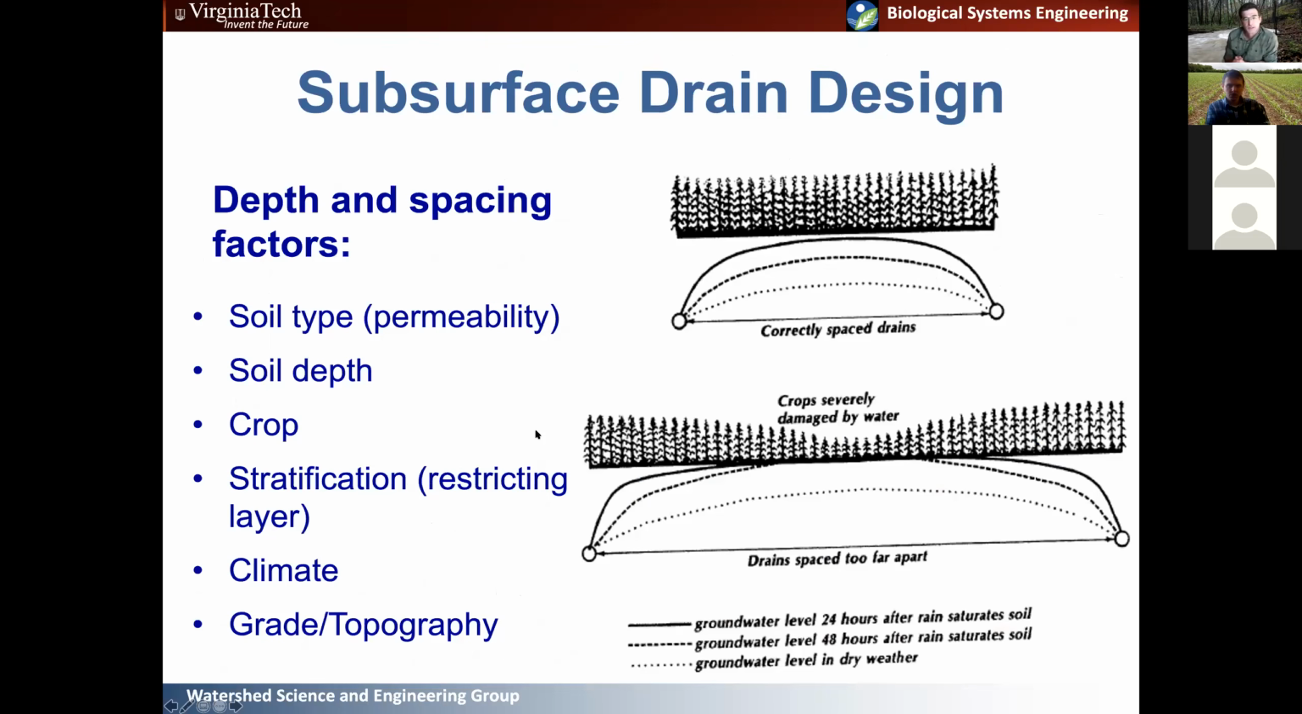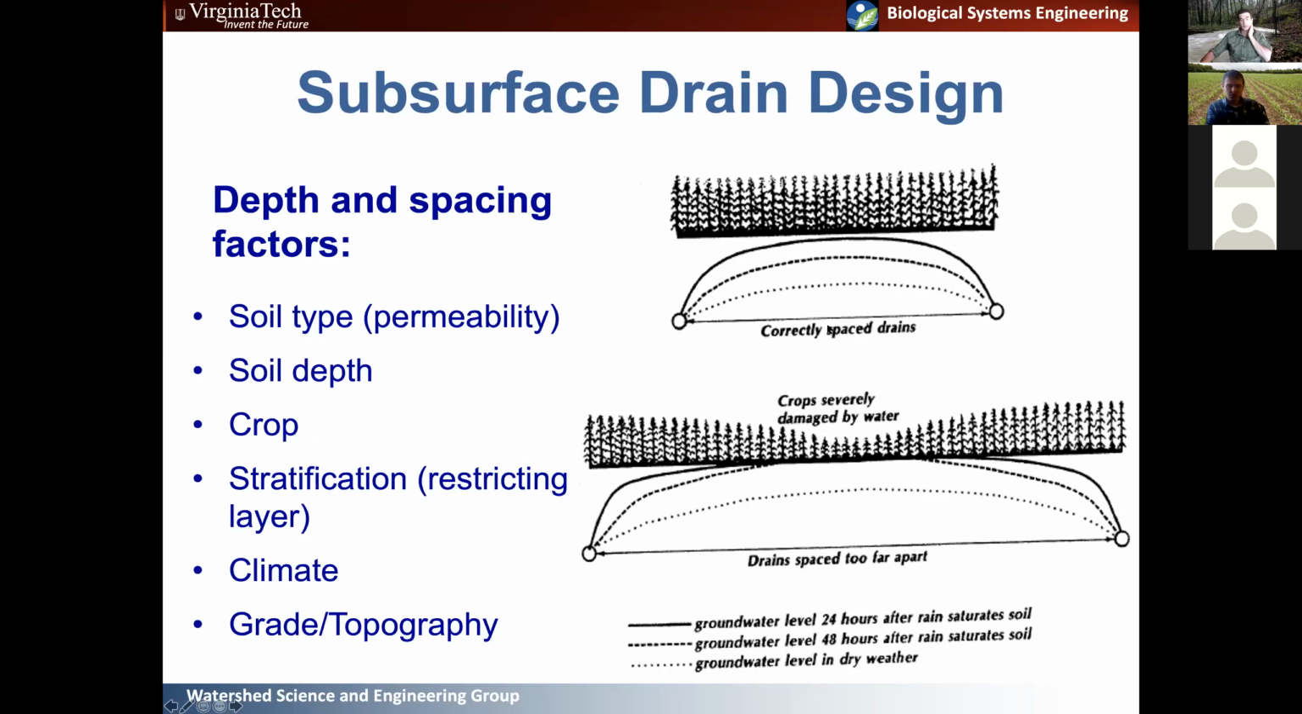Okay, so some things to consider in subsurface drain design, different factors for depth and spacing, right? One is the soil permeability. Again, we mentioned this previously. Heavy clay soils or compacted soils probably not amenable to a subsurface drain design. More permeable soils, however, are. Soil depth, again, the depth to some layer that restricts drainage, you need to know. Obviously, the crop type you're planting is important, right? Is it a field crop or a truck crop, or sorry, a row crop? Again, this goes back to that layer in the soil. Is there something that restricts drainage? And then different climates that you're trying to deal with, and grades and topography.